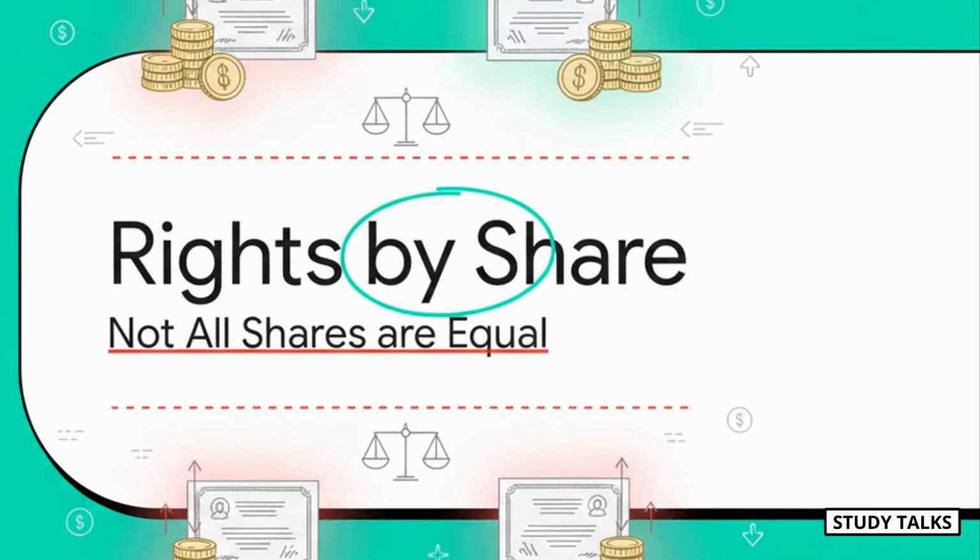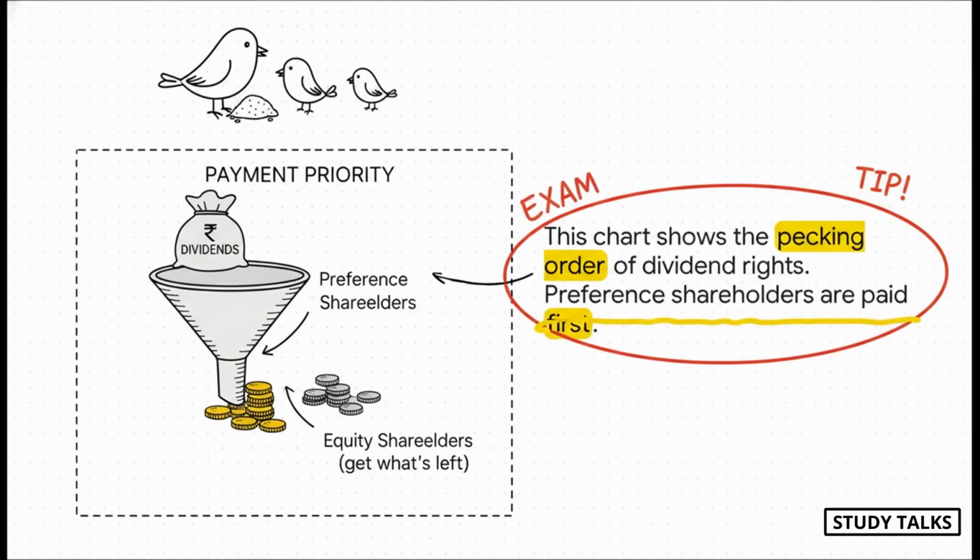Okay, so we know when dividends are paid. But does every shareholder get the same treatment? Not at all. Your rights to a dividend can be very different depending on the kind of share you hold. Think of it like a pecking order or a queue. And right at the front of the line are the preference shareholders. They have a preferential right, meaning they must be paid their dividend, usually at a fixed rate, before a single rupee can be given to the equity shareholders. The equity shareholders get whatever is left over.